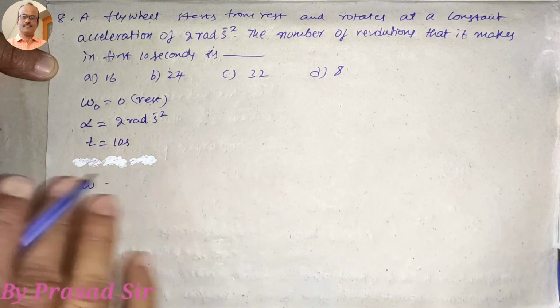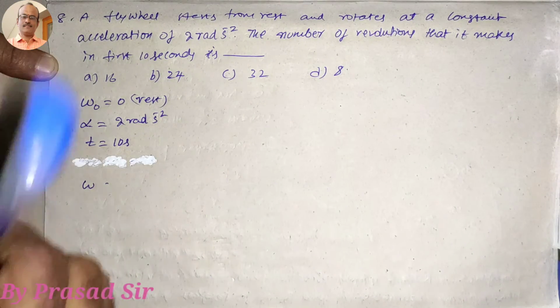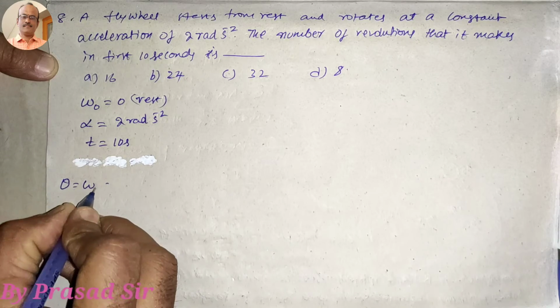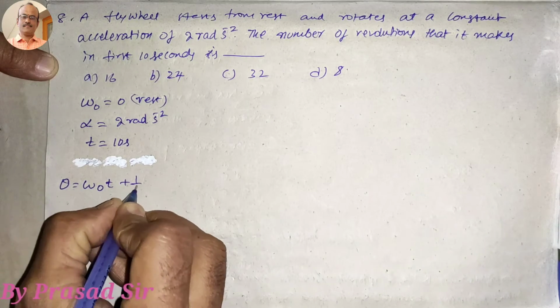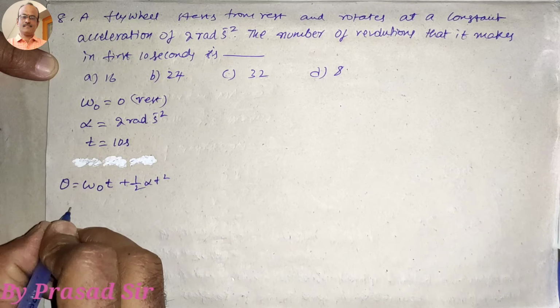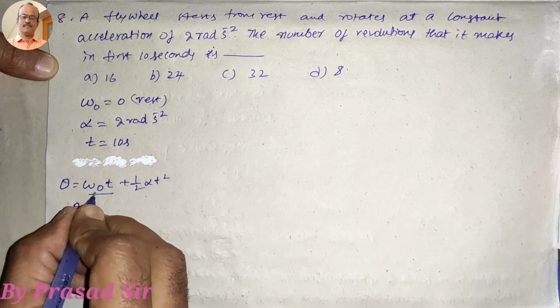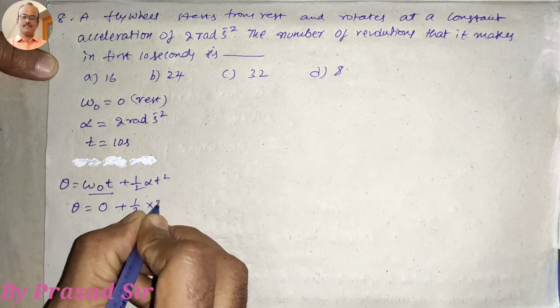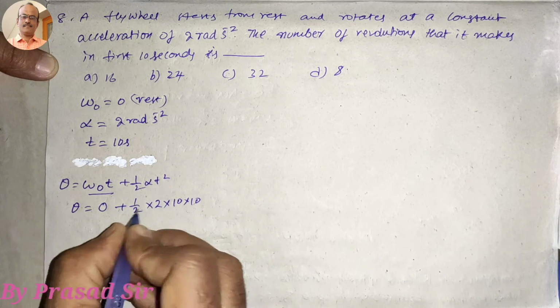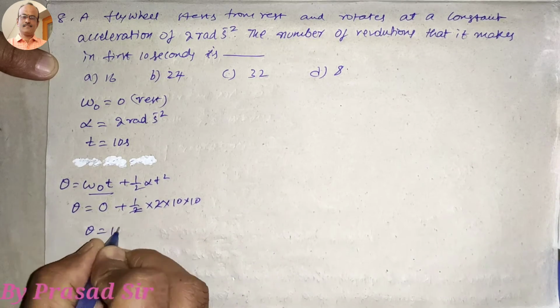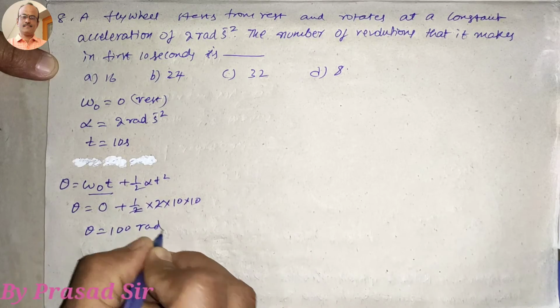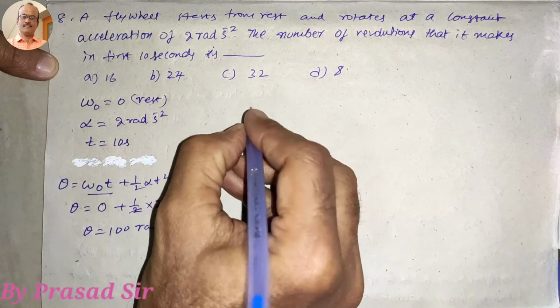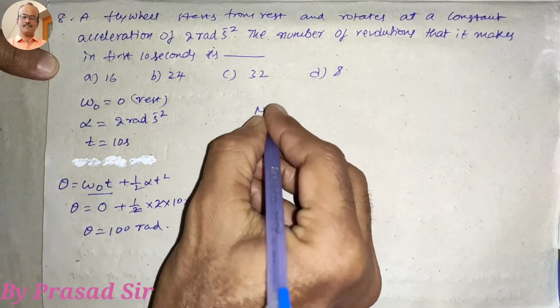The displacement is required. How much displacement will take place? So that is theta is equal to omega naught into t plus half alpha t square. Omega naught becomes 0, so theta is equal to 0 plus half into 2 into 10 into 10. The 2 gets cancelled. So theta is equal to 100 radians. So what do we want to calculate here? Number of